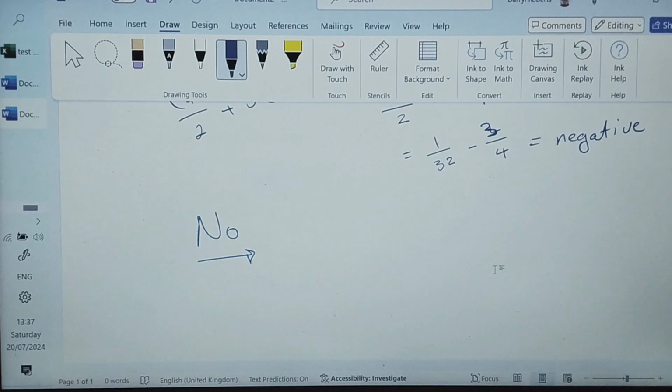Okay, I hope that makes it a little bit clearer. I know this one was a little bit confusing, but I'm very proud of you for tackling the difficult ones.